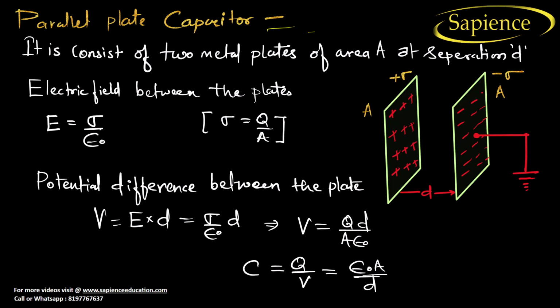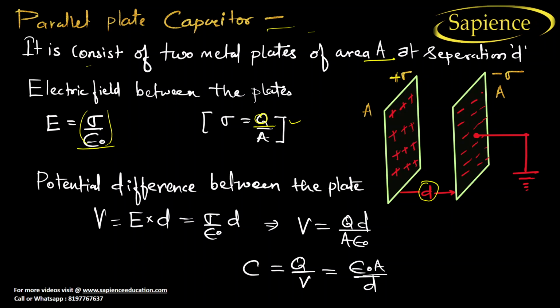Let us consider a parallel plate capacitor consisting of two metal plates of area A at a separation distance d. Now, what is the electric field between the plates? This is your sigma and this is your minus sigma. So the electric field will be equal to sigma by epsilon naught. We know that sigma is equal to charge by area, charge per unit area.